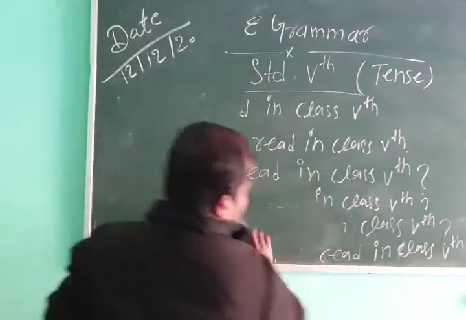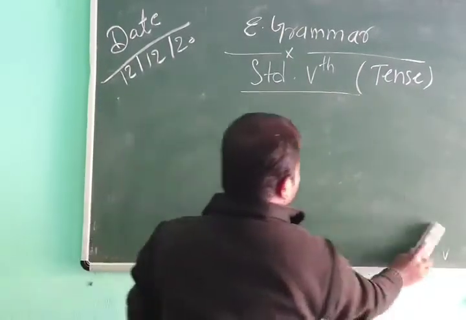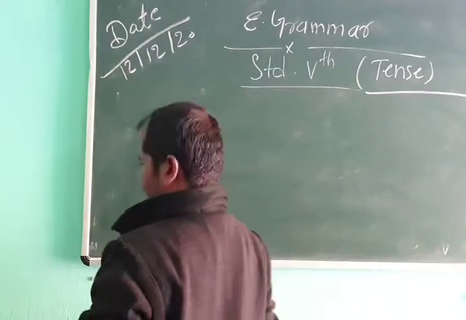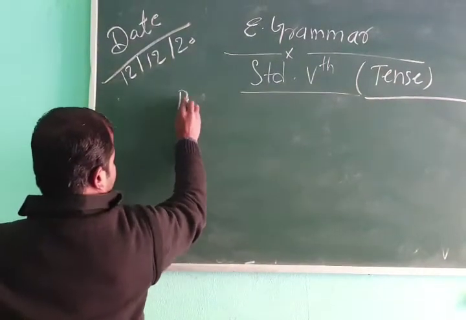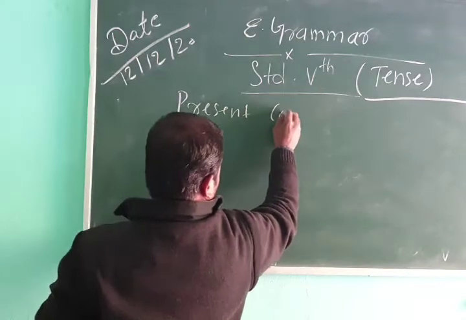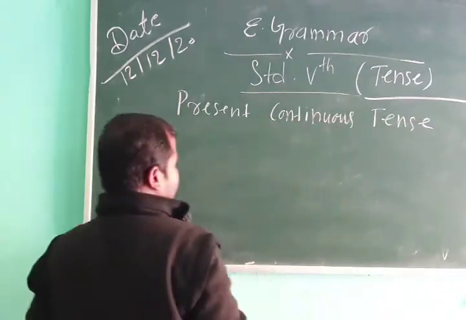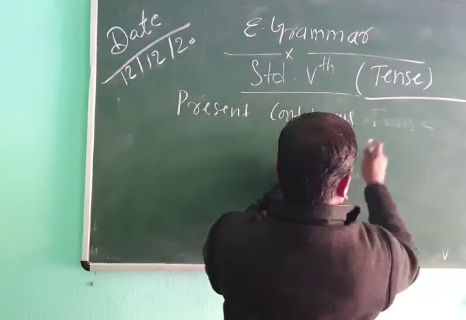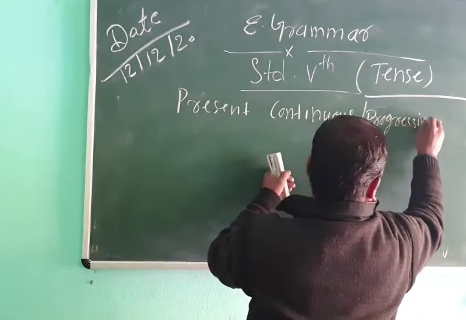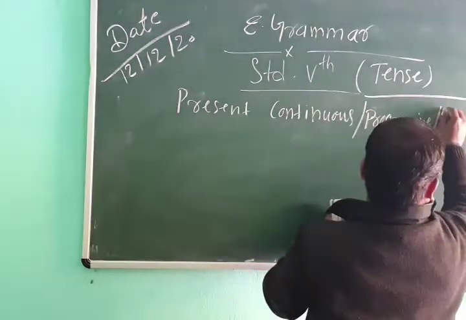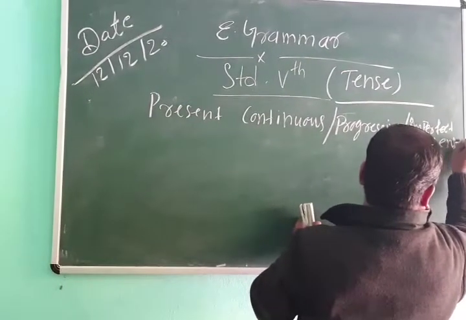Present continuous, another way progressive, otherwise you can say imperfect tense.